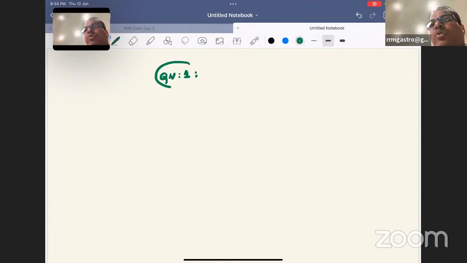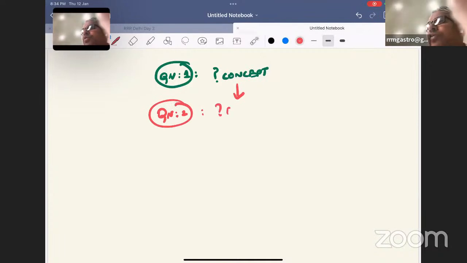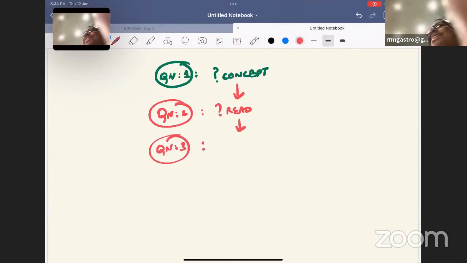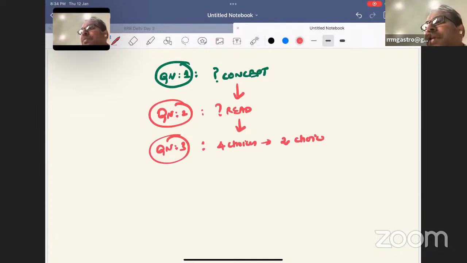So question number 1, you should know whether you could understand what concept this is. Yes, I could find out what this concept is. Then you can ask the second question. Question number 2, have you read the concept so far in your preparation? Yes, I have read the concept. Then question number 3, you read the question now and see the choices. If among the 4 choices, you can identify a minimum of 2 choices as correct or wrong, then you can answer the question. Otherwise, you should not answer the question.